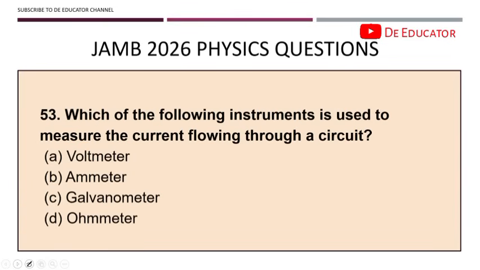Alright. 53. Which of the following instruments is used to measure the current flowing through a circuit? Okay, remember I said you should know instruments and what to measure. When you hear current, what should come to your mind is ammeter. Ammeter is used to measure current. Alright. An ammeter measures electric current directly in amperes.